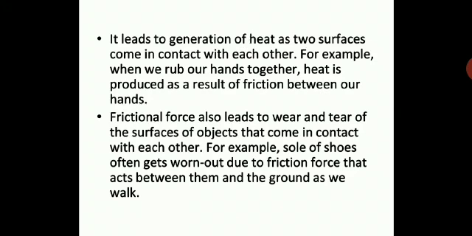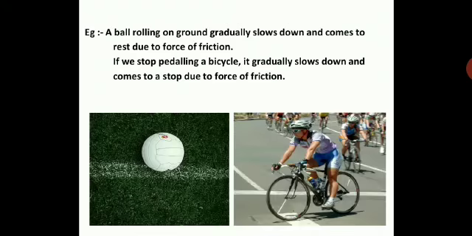Tire gets spoiled easily and you need to replace it on a regular basis, and you have to check the tire. Over here an example of the shoe is given: the sole of the shoes often gets worn out due to friction that acts between them and the ground as we walk. So this force of friction is going to act on the sole of the shoes, and because of that it gets worn out after some time. A ball rolling on the ground gradually slows down. Why? Because it comes to rest due to the force of friction.